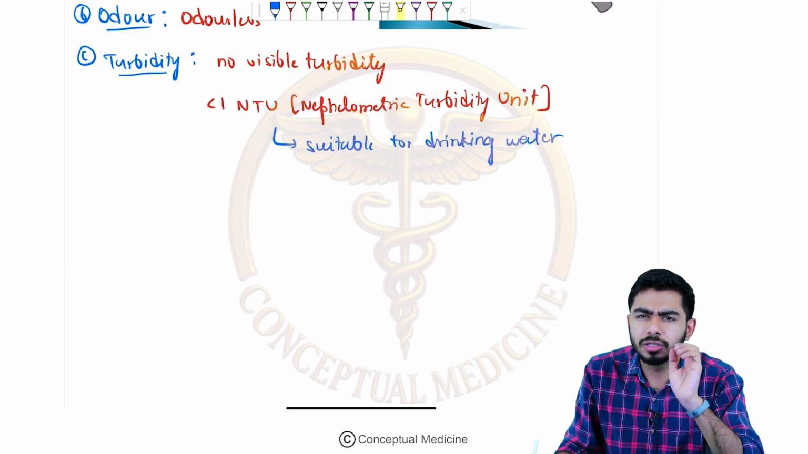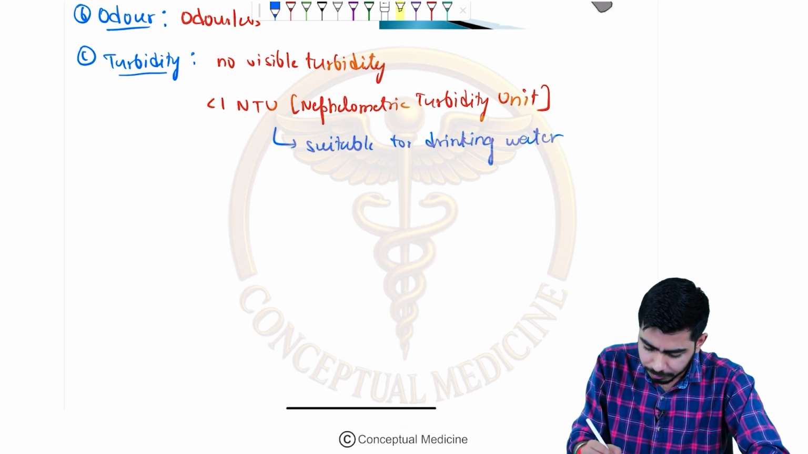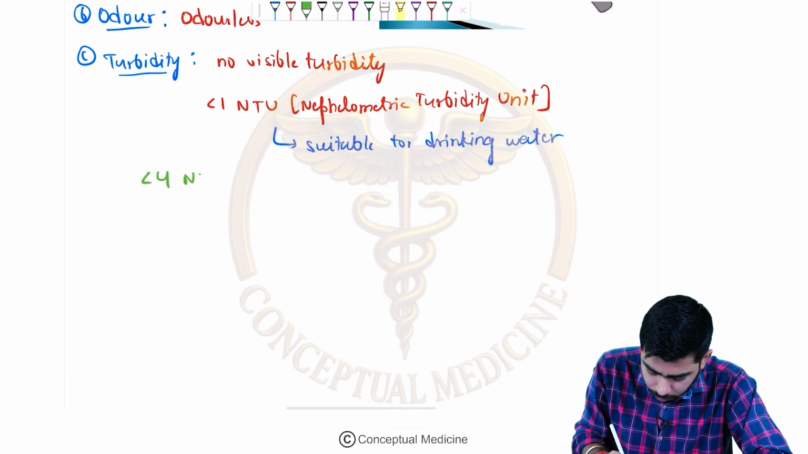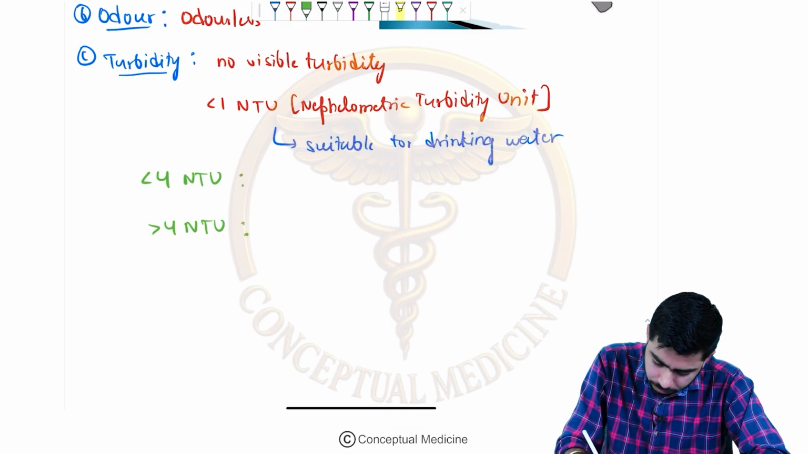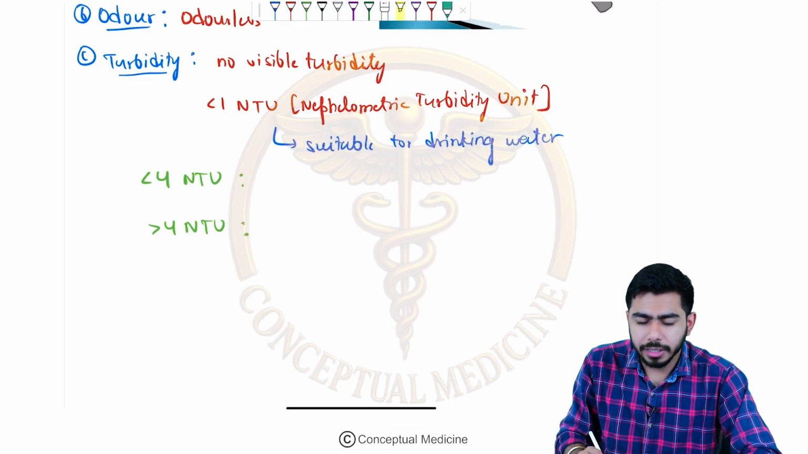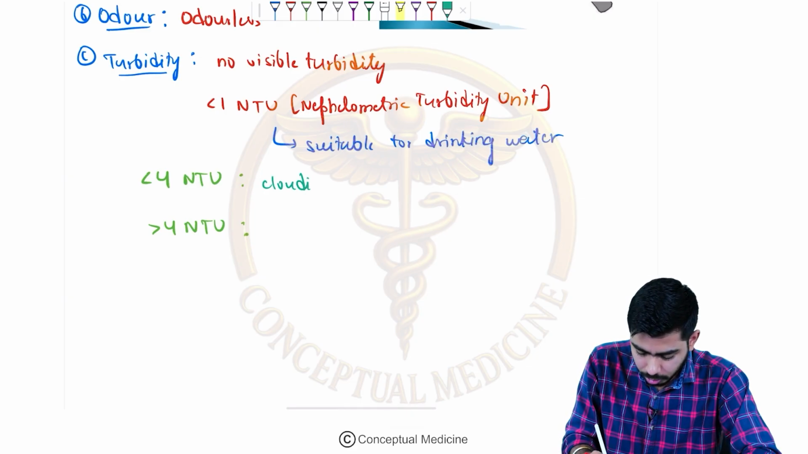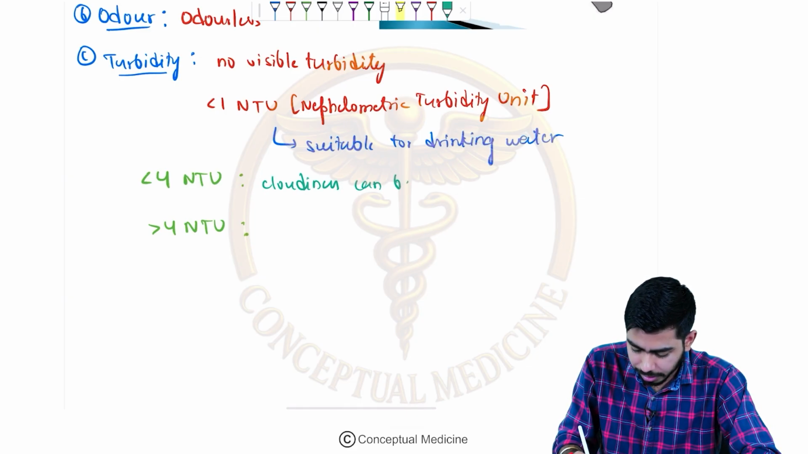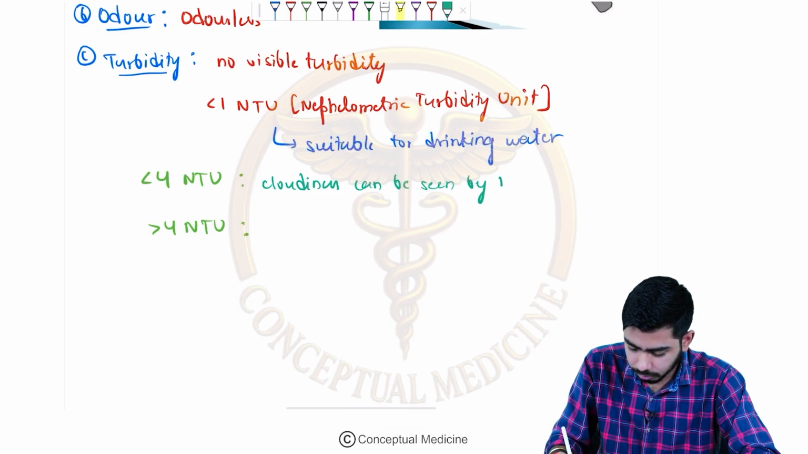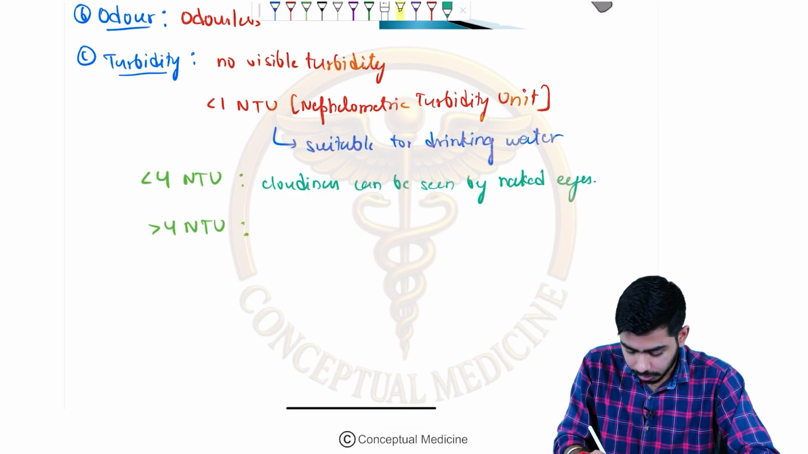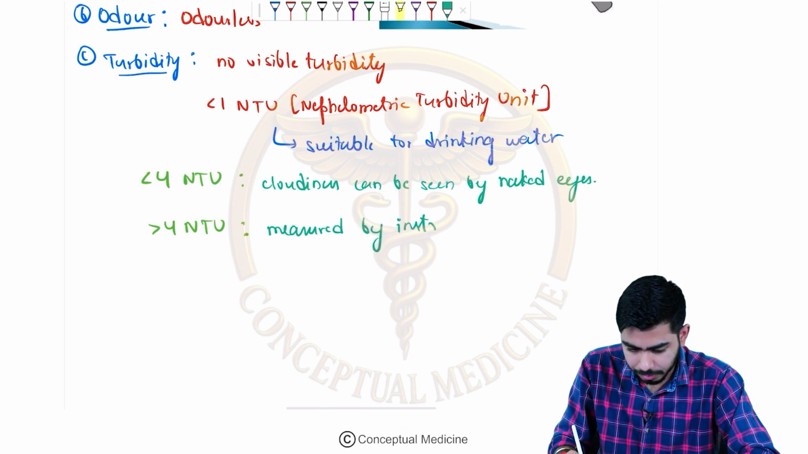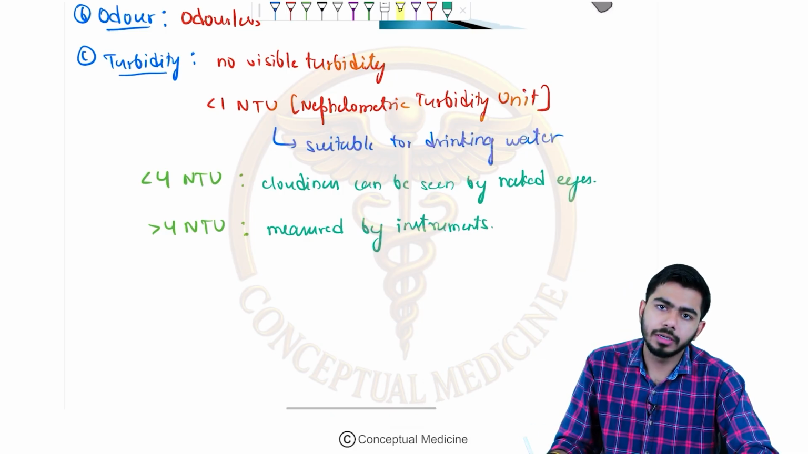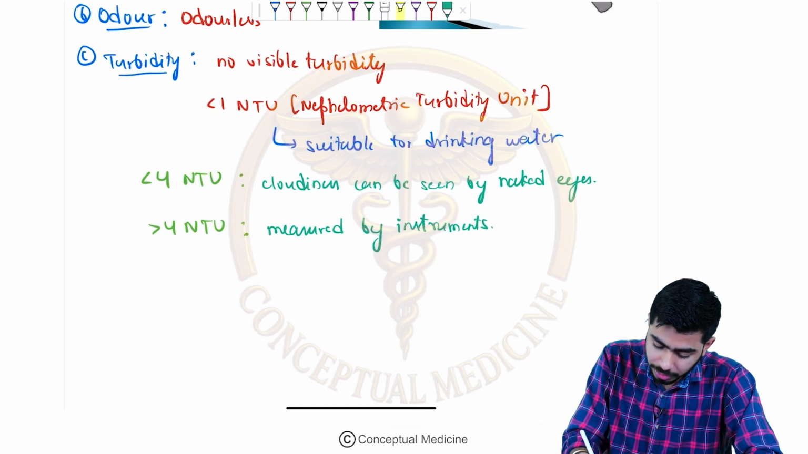These are the threshold values, or you can say the cutoff limits for the turbidity. They are saying that it might be less than 4 NTU, or more than 4 NTU. If it is more than 4, then the cloudiness of water can be seen by naked eyes. And if it is less than 4, then it can be measured by the instruments, right? So be very clear with that. These values might be asked, so that's why I'm highlighting them as well.